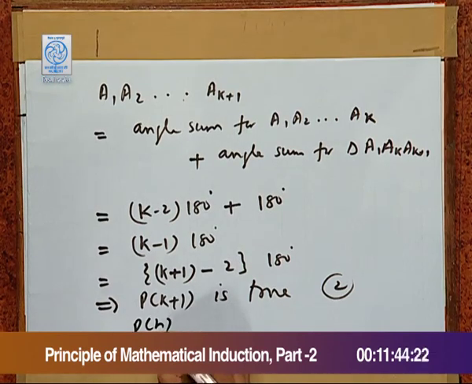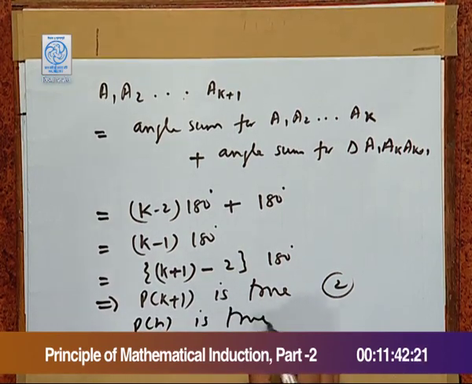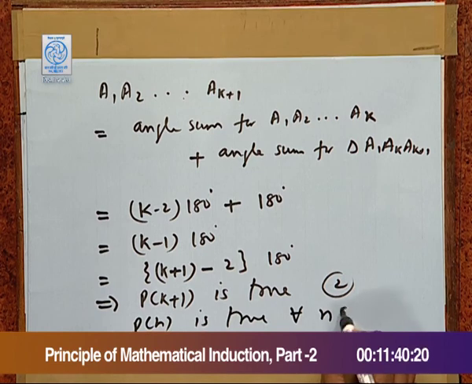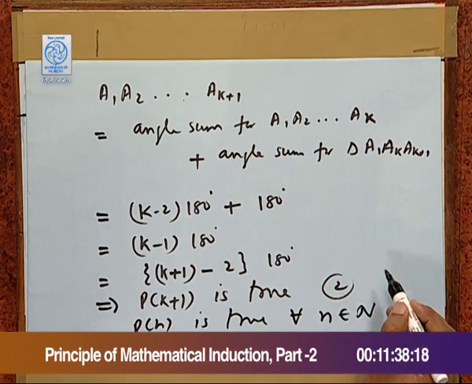Thus, both the steps of induction are complete. So, we can claim that P(n) is true for all n belonging to N, which means for any polygon we can establish a well defined formula for the angle sum.